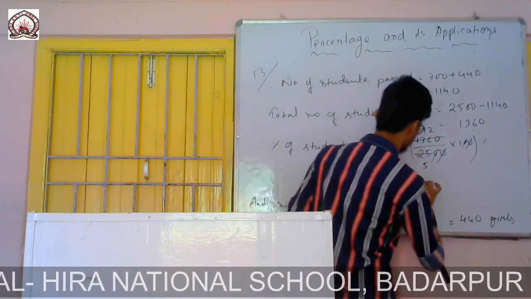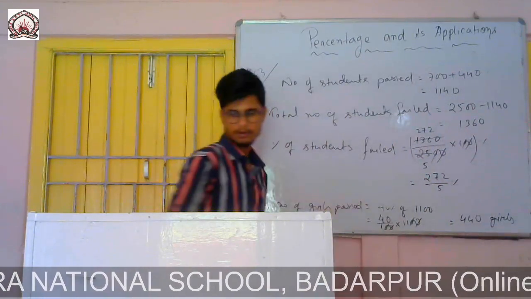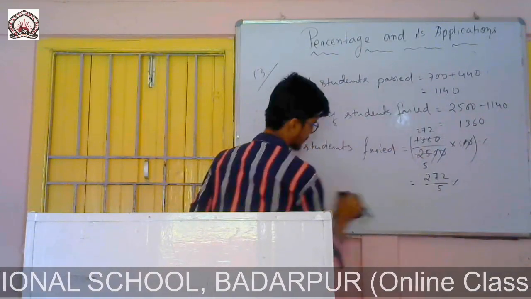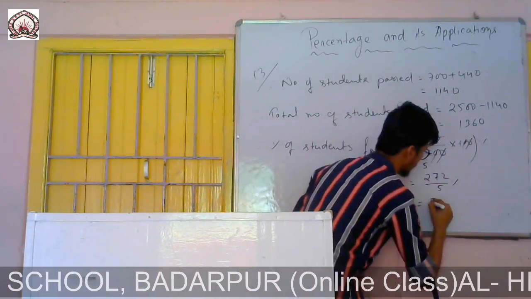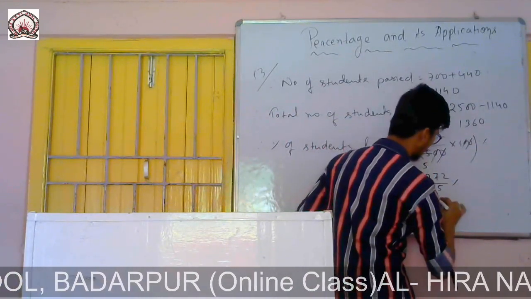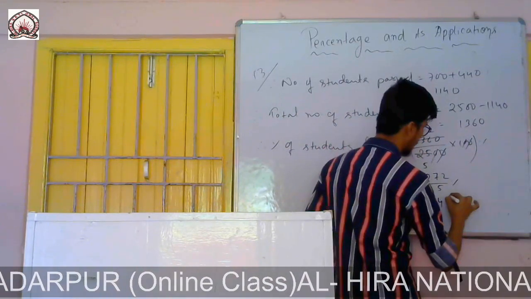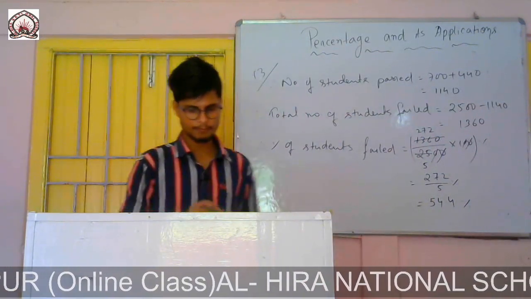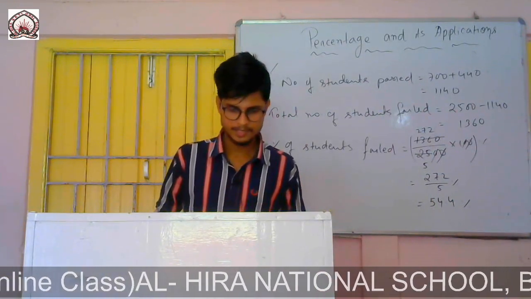This one you cannot reduce further, so let me write it first: 272 by 5%. Now I will simply divide it to get the correct answer. 5 5s are 25, 2 left, 22. Then 5 4s are 20, again 2 left. If I put a decimal, I will get 20, so 5 4s are 20. So the answer is 54.4%.